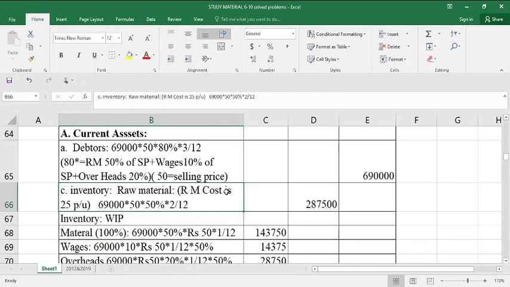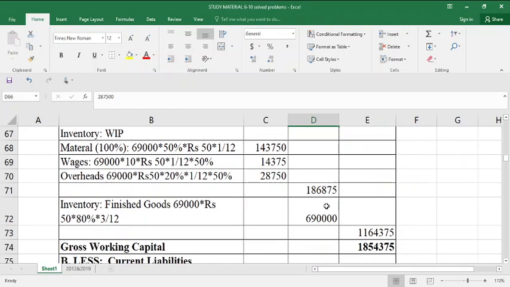So raw material cost is 25 per unit. How has this 25 come? 50 is the selling price, and 50% of it is the raw material cost. So 50% of rupees 50 is nothing but 25, into 69,000 units, into raw materials are in store for 2 months. So this is nothing but raw material cost. Then inventory of work in progress.